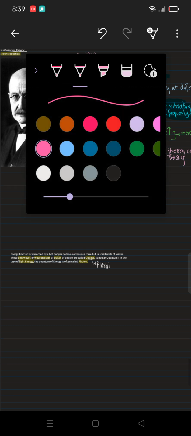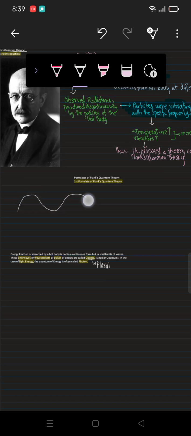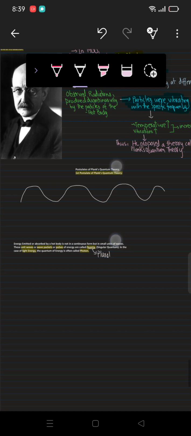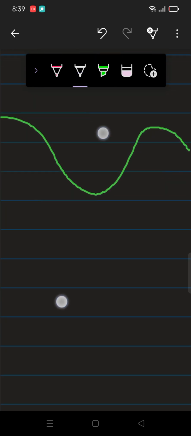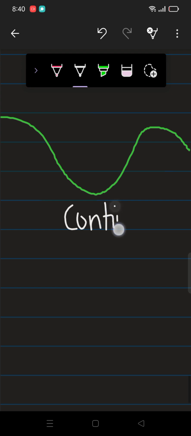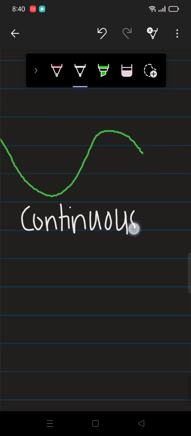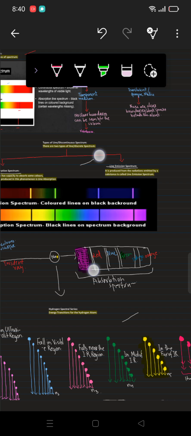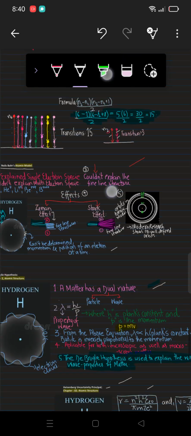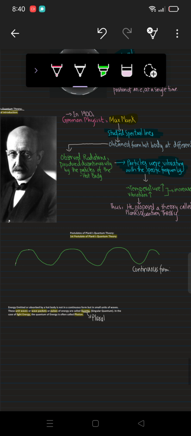Basically, we have this in the continuous form, right? This is the continuous form. Wait, let me highlight this so that it looks better. So this is basically the continuous form. However, the energy which was emitted or absorbed by the hot particles of the body was not in the continuous form at all. What did he observe? He observed it in the discontinuous form.